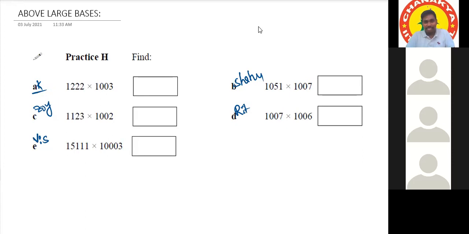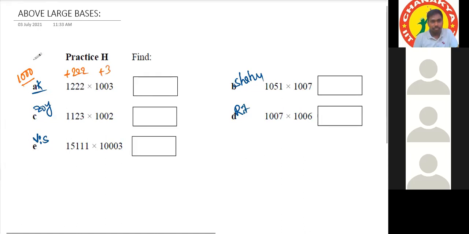So the base here is 1000. Plus 222 in the first number, and plus 3 in the second, both above the base. Then 1222 plus 3 is needed.